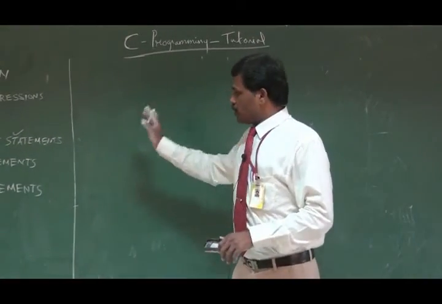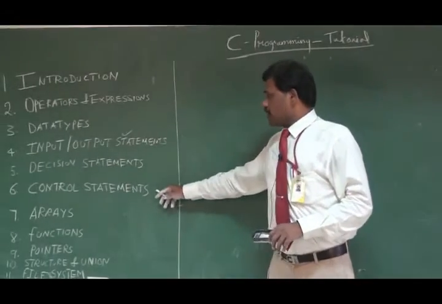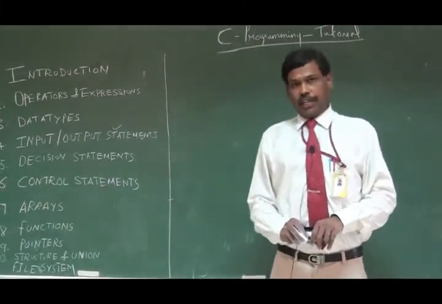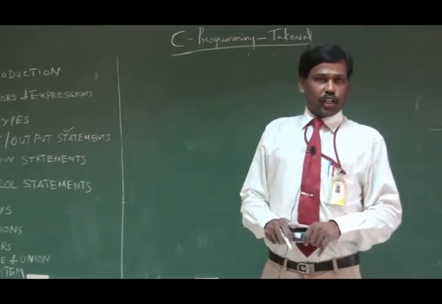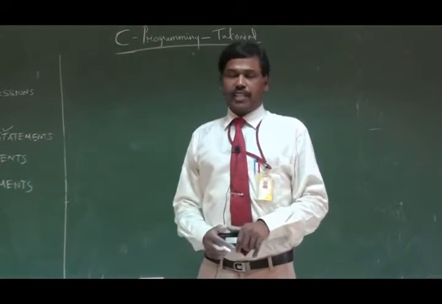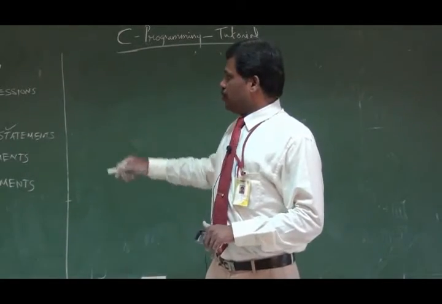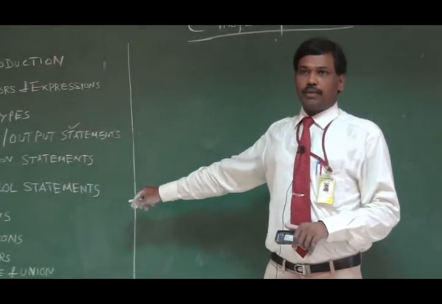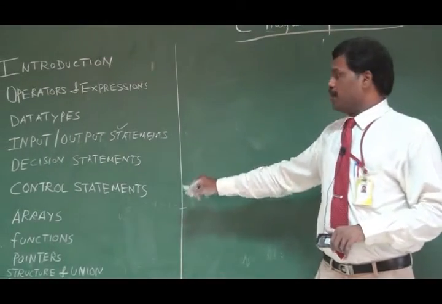The rest of the topics to be covered are control statements, arrays, functions, pointers, structure, union, and file system. So I would like to conclude this video lecture now. In my next video lectures we will concentrate on the other topics, and we are going to discuss many programs. Thank you.